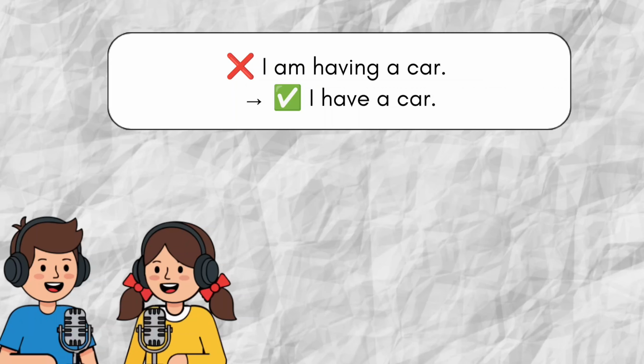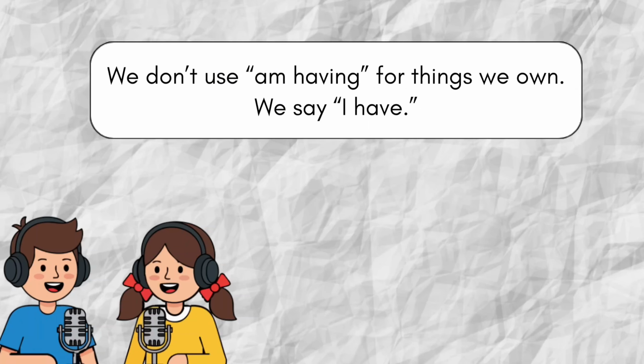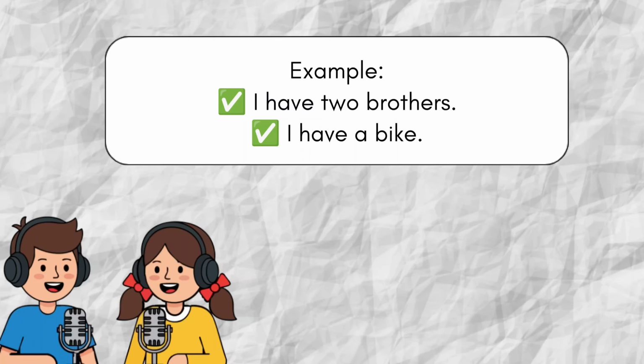Wrong: I am having a car. Right: I have a car. We don't use "am having" for things we own. We say, "I have." Example: I have 2 brothers.